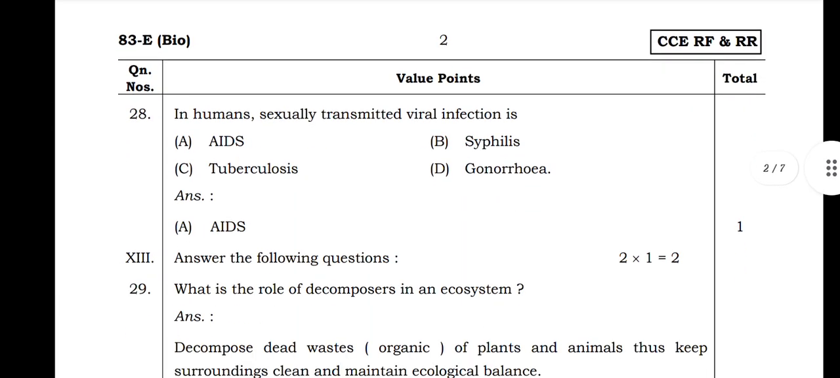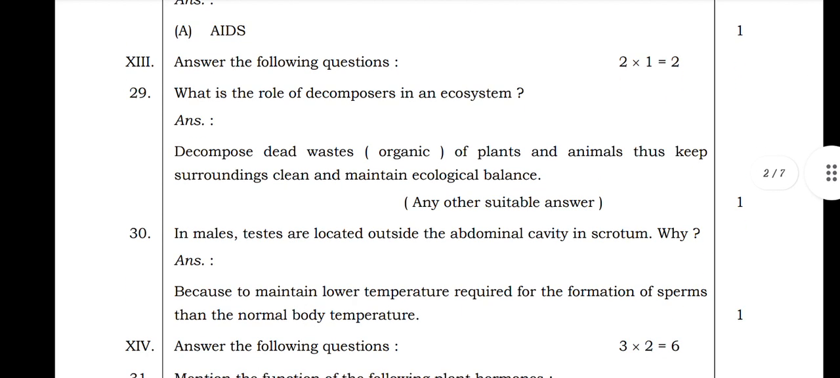Next, in humans, the sexually transmitted viral infection is: AIDS, syphilis, tuberculosis, gonorrhea? In humans, the sexually transmitted viral infection is AIDS. Then answer the following questions. Here you have to answer two questions, 1 mark for each question, so you will get 2 marks.